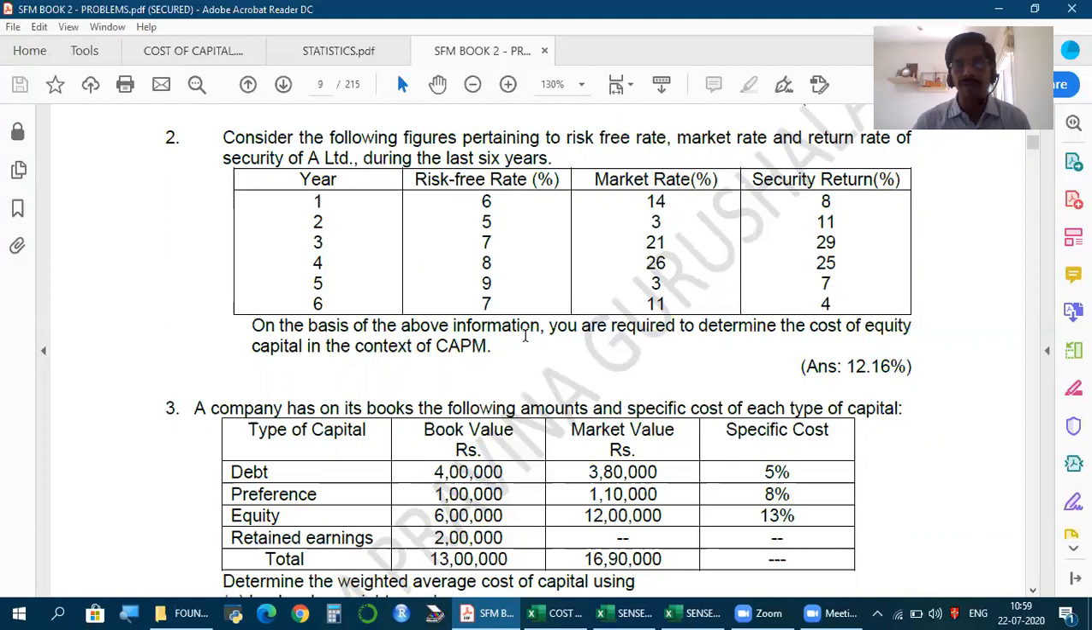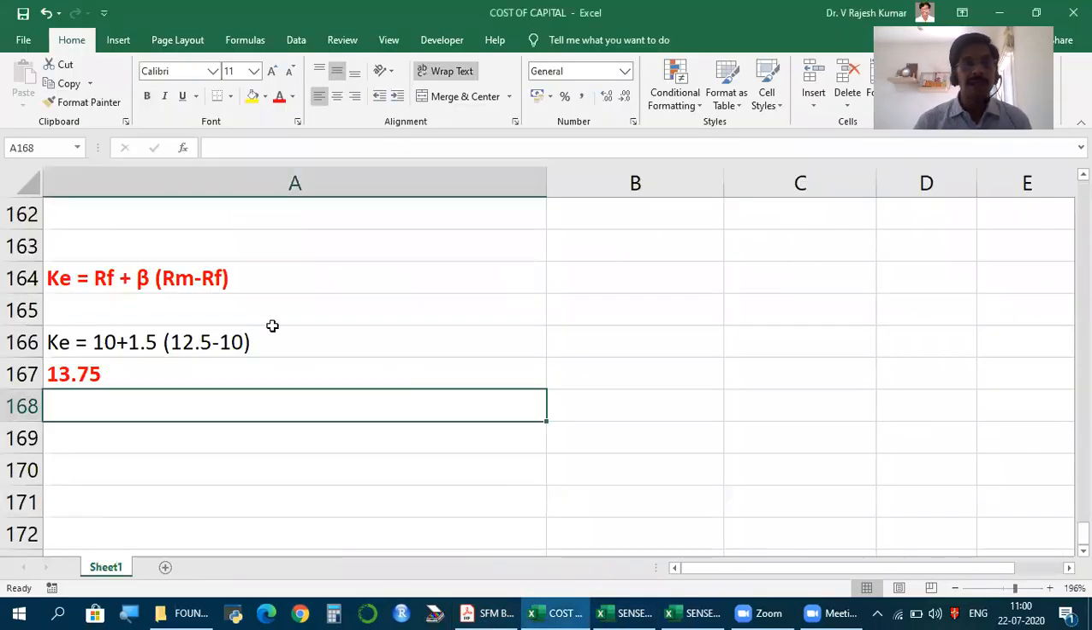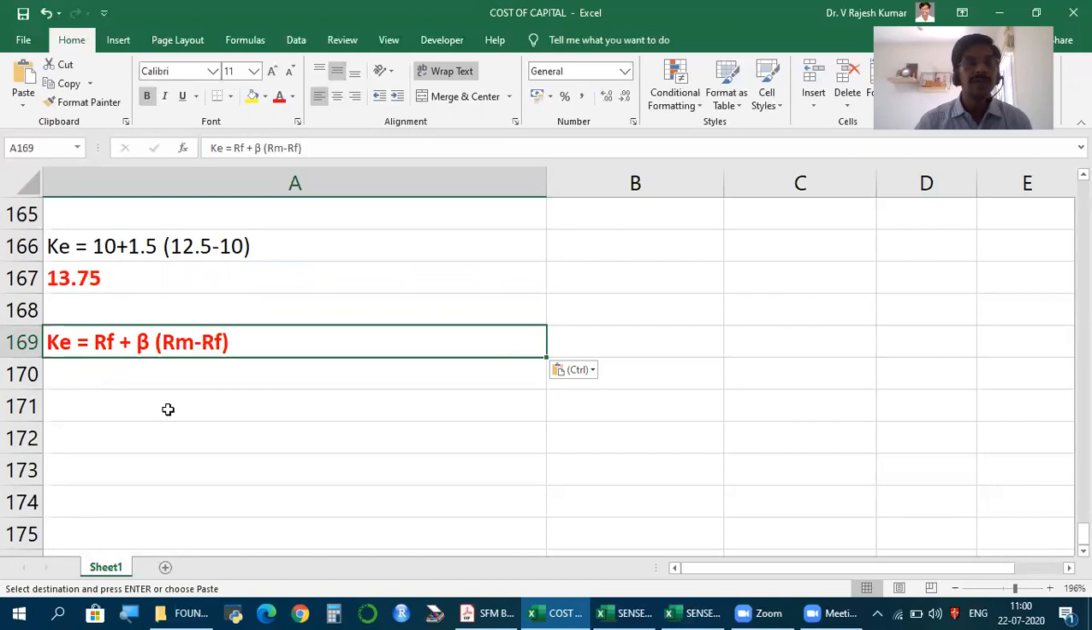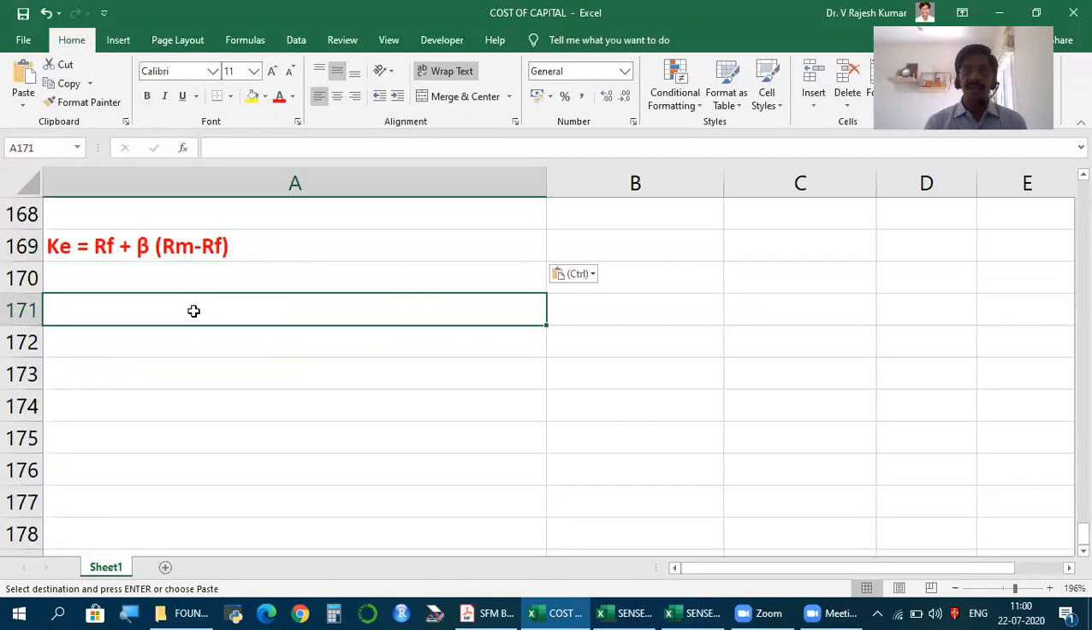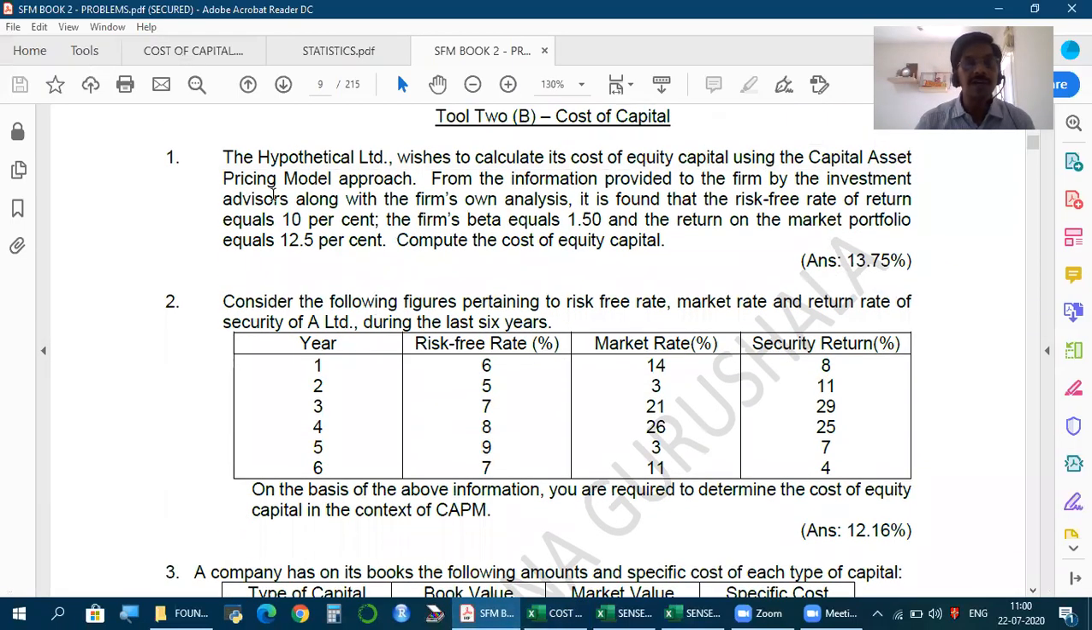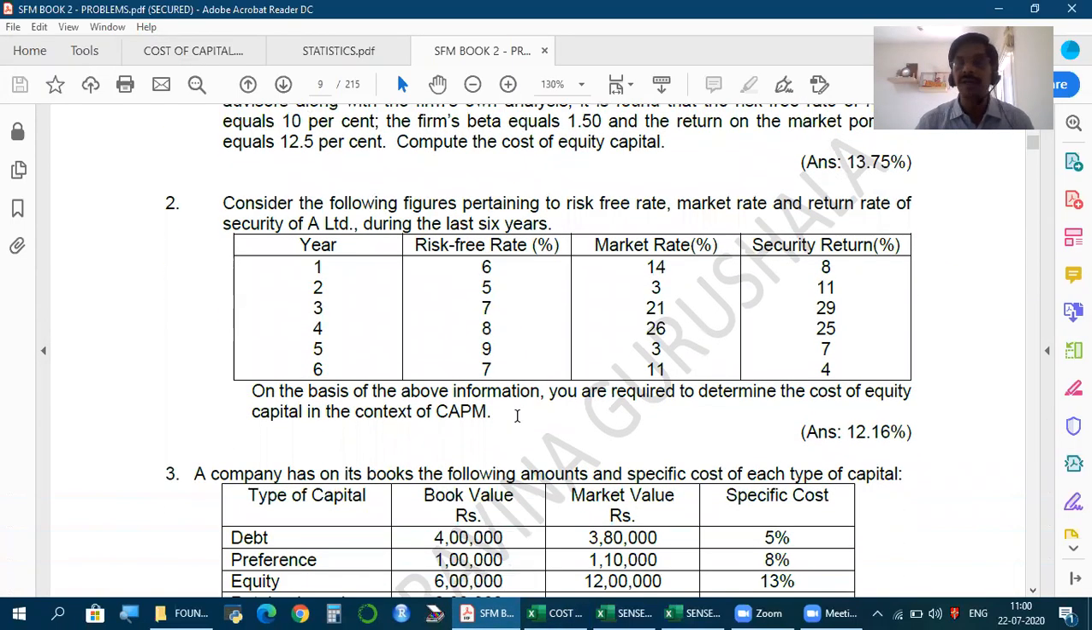On the basis of the above information, you are required to determine cost of equity capital in the context of CAPM. So this is another case where we have to find cost of equity using CAPM. Friends, this is the formula to calculate cost of equity. Let's list out one by one. First is RF, risk-free rate. Friends, in the previous case, it was clearly mentioned as 10%. But here, we don't have a single rate given. Rather, we have the risk-free rate for the last 6 years.